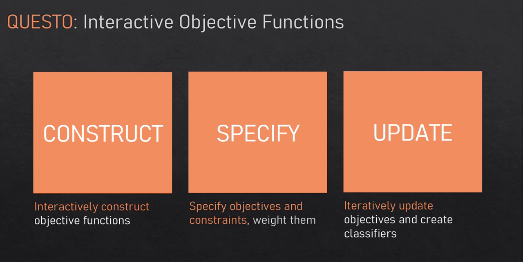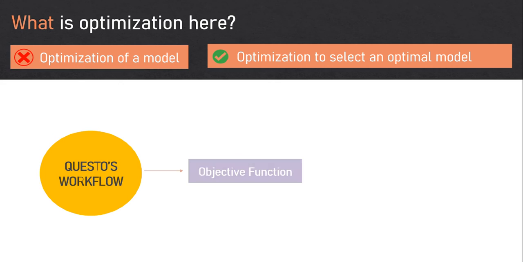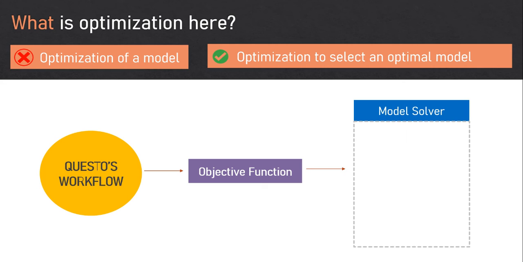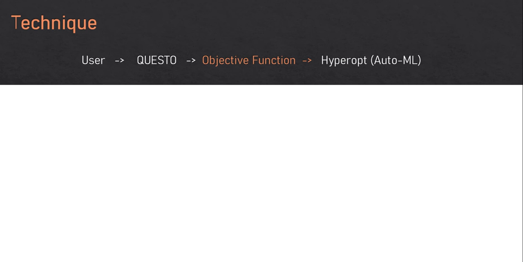Interactively and iteratively, users can add, remove, and adjust objectives and their weights to inspect how the function solves the underlying modeling problem. In QUESTO, we are optimizing to select best models as opposed to optimizing the internal logical processes of a machine learning model. That makes QUESTO model agnostic. So using QUESTO's workflow, users can construct an objective function, which is fed to an AutoML model solver. This solver creates n classifiers and utilizes the user-specified objective function to select the best model for the task.